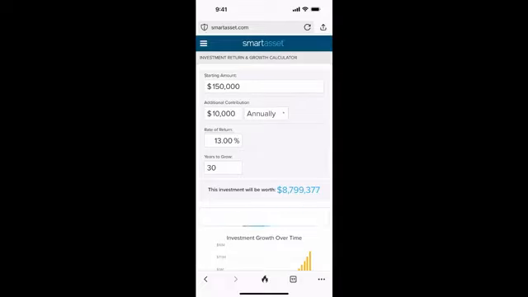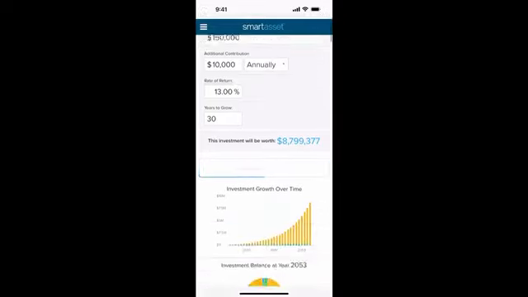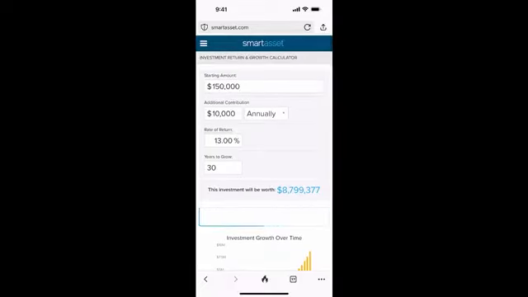We don't want to have this mac and cheese retirement. Now, you might like mac and cheese, but probably not every single day. So I want you to play around with this calculator. Again, it's at smartasset.com and then /investment calculator. And you can use this.